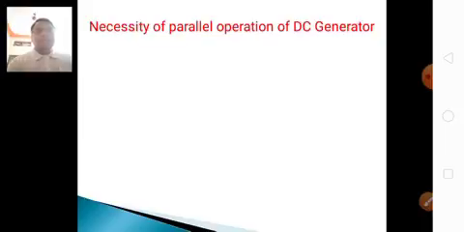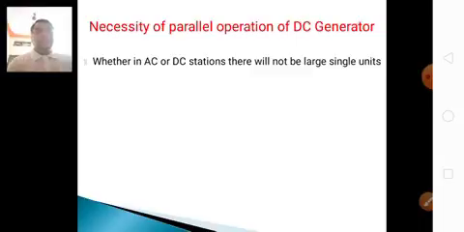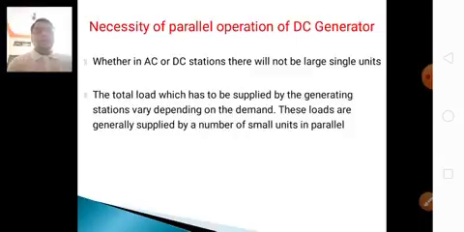What is the necessity of parallel operation of DC generators? Whether in AC or DC stations, there will not be a single large unit. The total load which has to be supplied by generating stations varies depending upon the demand. So these loads are generally supplied by a number of small units in parallel.